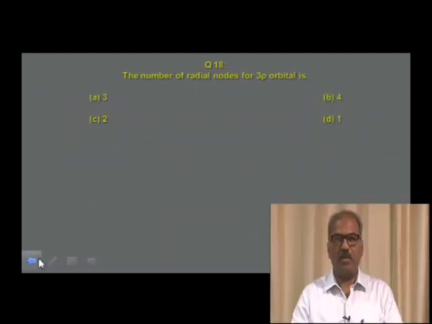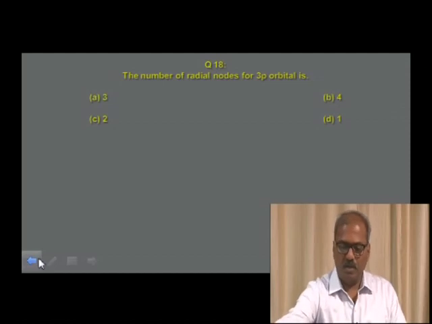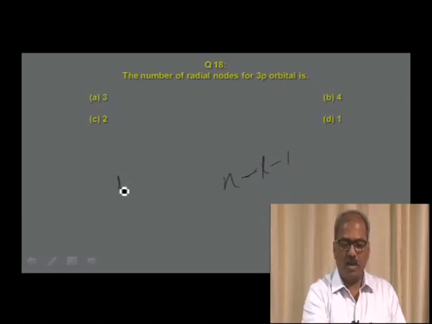The number of radial nodes for 3p orbital is: option A 3, option B 4, option C 2, and option D 1. The question asked is the number of radial nodes. Number of radial nodes is given by the formula n minus l minus 1 for the l orbital.